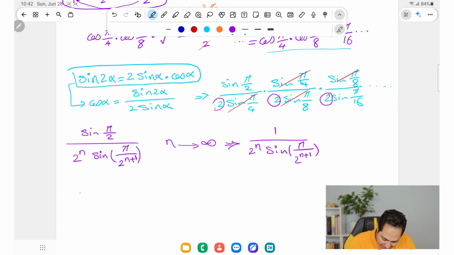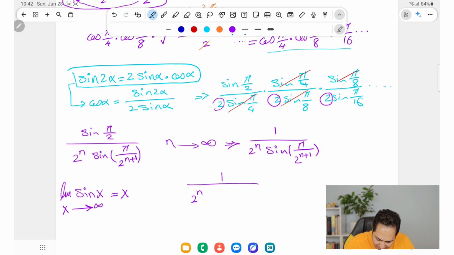And the thing is, sine of x, when x goes to zero, is equal to x. So here we can write that 1 over 2 to the power of n times sine of pi over 2 to the power of n plus 1 is going to be pi over 2 to the power of n plus 1.